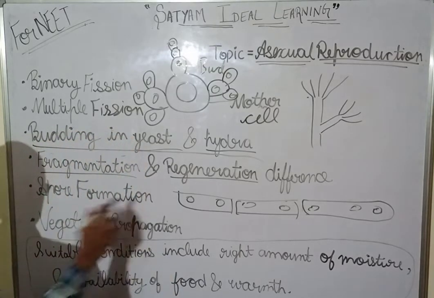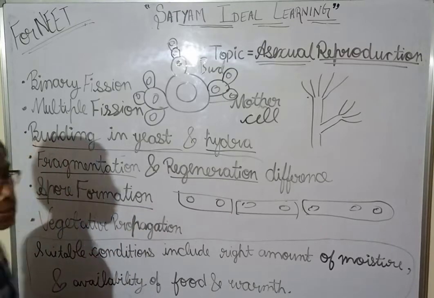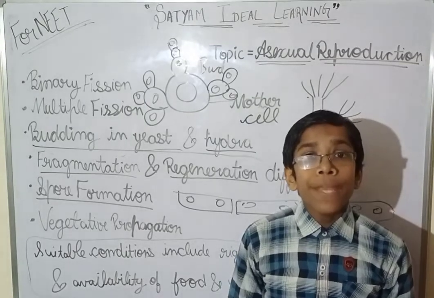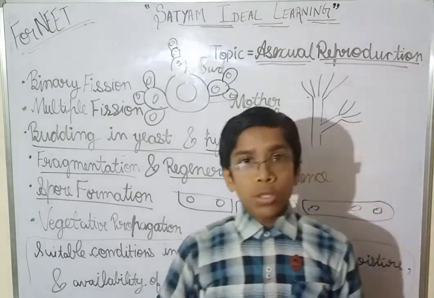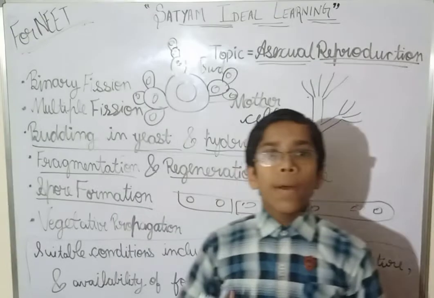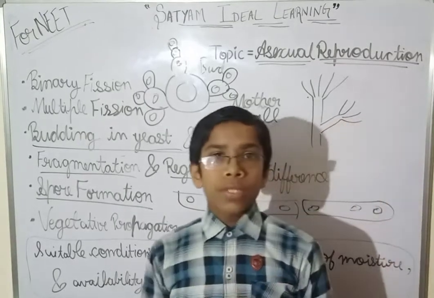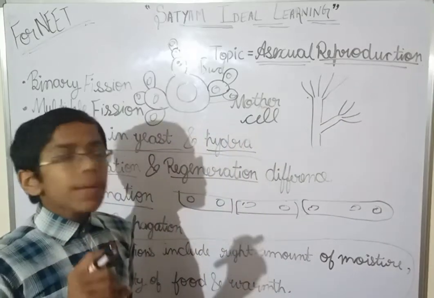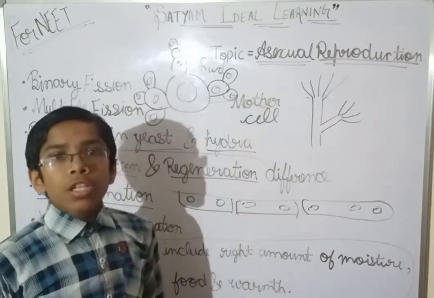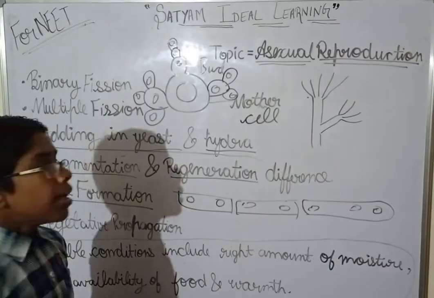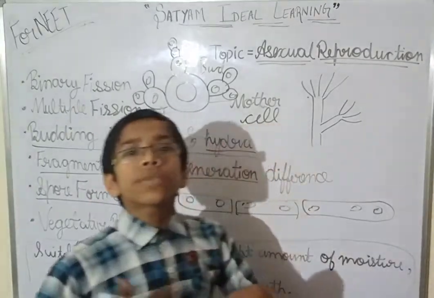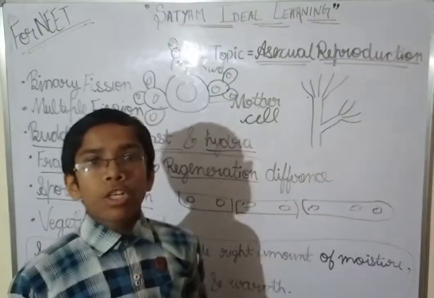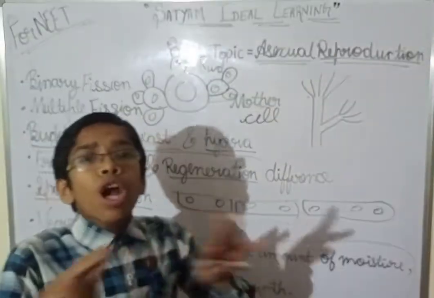Now, spore formation. See, there are some of the bacteria which produce spores, and in those spores, they are in the dormant stage. So some bacteria produce spores which are in the dormant stage or the inactive stage. Dormant means inactive, means they are not active.